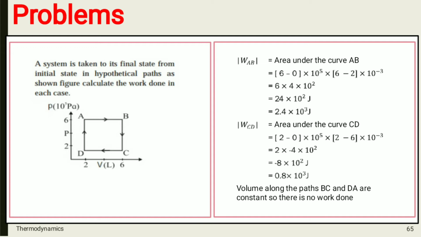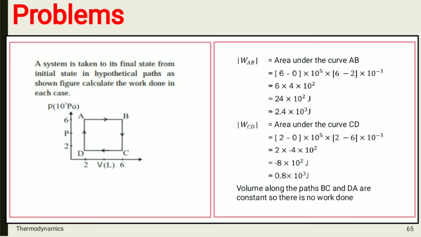If you see in the graph, pressure throughout path AB is constant and volume is changing from 2 liters to 6 liters. So, you can directly write 6 minus 0, because the initial pressure we can consider as 0 here, into 10 raised to 5 into 6 minus 2 into 10 raised to minus 3.